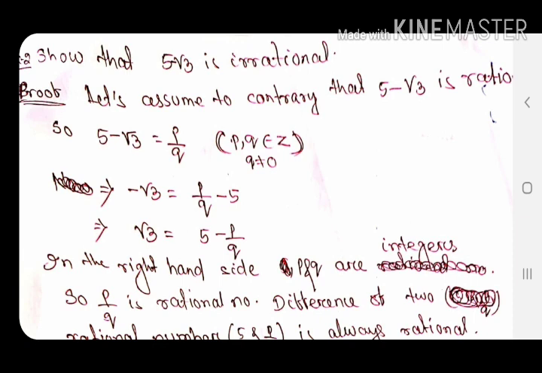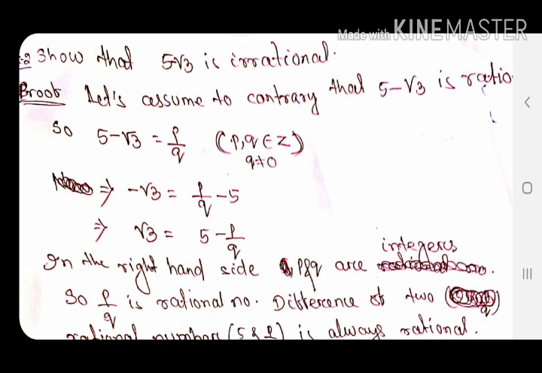Just like the previous one we will write it. Let us assume that 5 minus root 3 is rational. Here we have to prove irrational, so we take 5 minus root 3 as rational. So, 5 minus root 3 equals p by q. Then you may convert it to a and b, where a and b are co-primes, or you may write it as it is, no problem. Here the key step is to find the previously known irrational number, because from the previous proof you already know that root 2, root 3, root 5, root 7, root 11, all these are irrational.